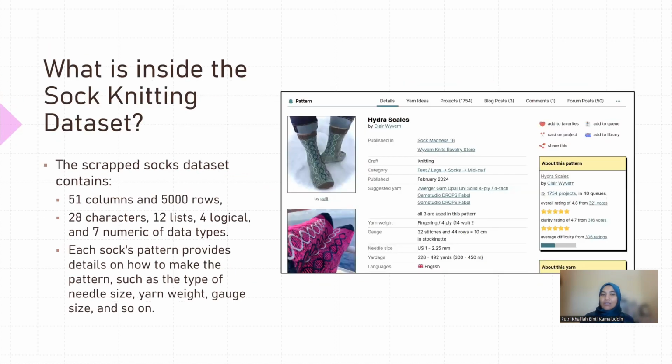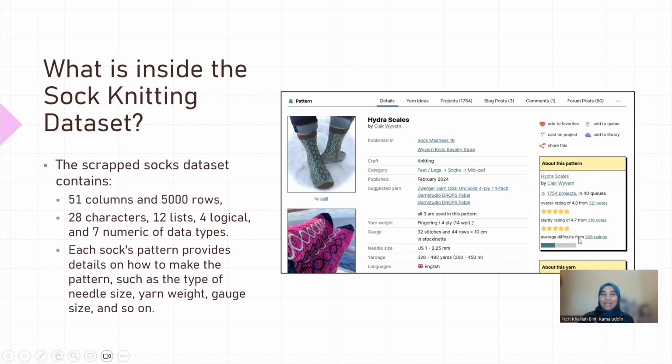So what exactly is inside the socks knitting dataset? This socks dataset has 51 columns with 5,000 rows. In that dataset, we have different data types such as characters, lists, logical, and numeric. Each sock in the dataset provides details on how to make the pattern. For example, from the picture here, we can know when it was published, the suggested yarn, the yarn weight, the gauge, the needle size. All of these are features of the socks pattern itself. Notice in this pattern box, there's an average difficulty.